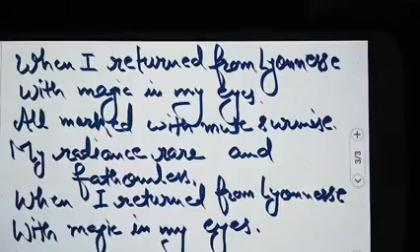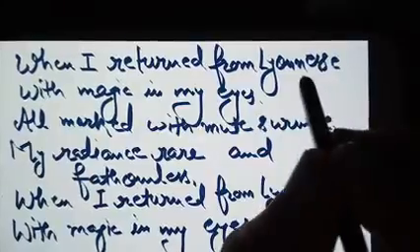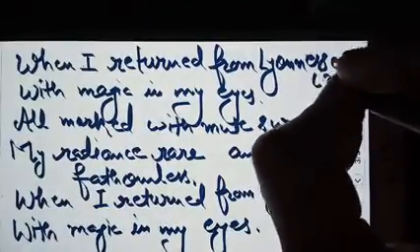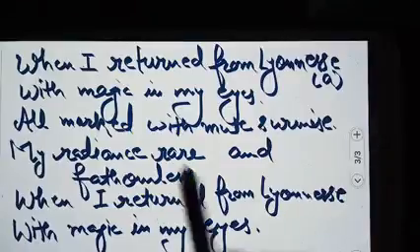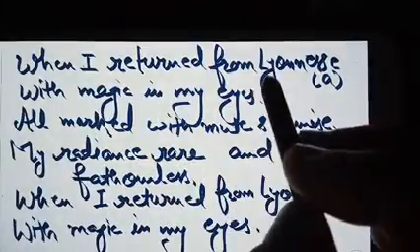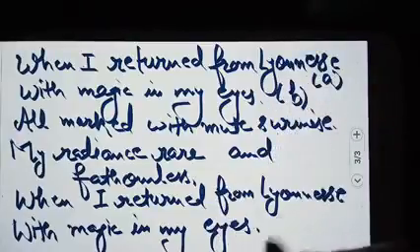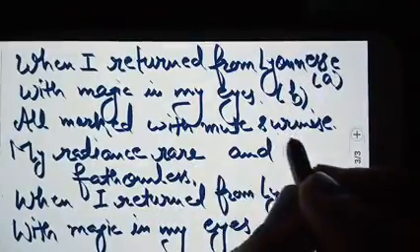So just for the practice, students, we are taking one more paragraph from the same poem. This is the last paragraph of that poem. So here also you can see what is the last word of the first line here. That is Leonese. Definitely we'll consider it as A. Next one is with magic in my eyes. It's not going with this, so it will be B. All marked with mute surmise.